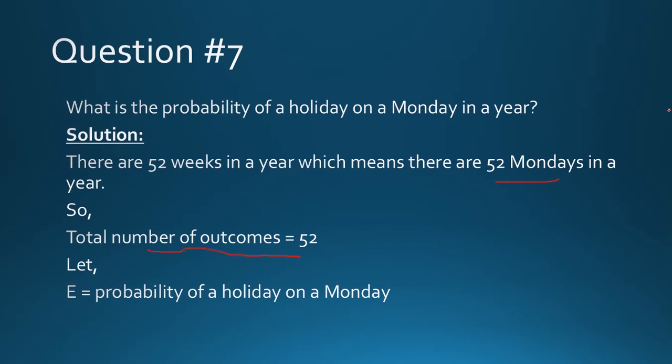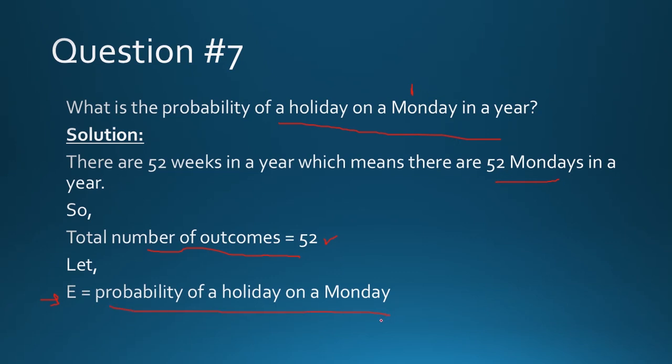Why is this the total number of outcomes? Because we are dealing with Mondays, a holiday on a Monday. So we need to consider the Mondays from the whole year. So the total number of outcomes is 52. Now we need to find the probability of a holiday on a Monday. I have let E be the event: E is equal to the probability of a holiday on a Monday.